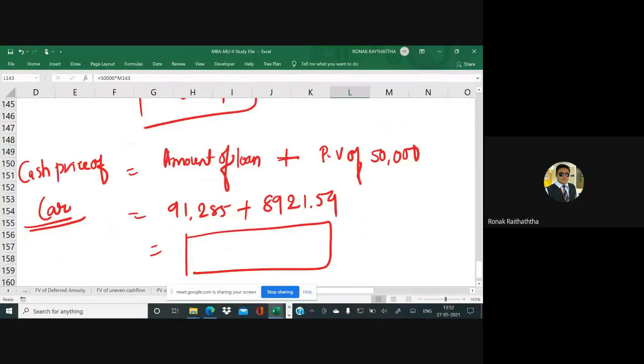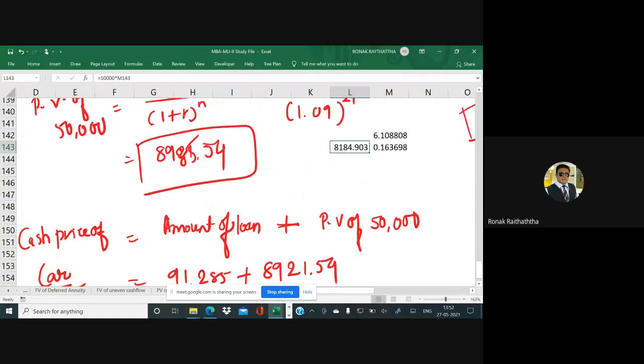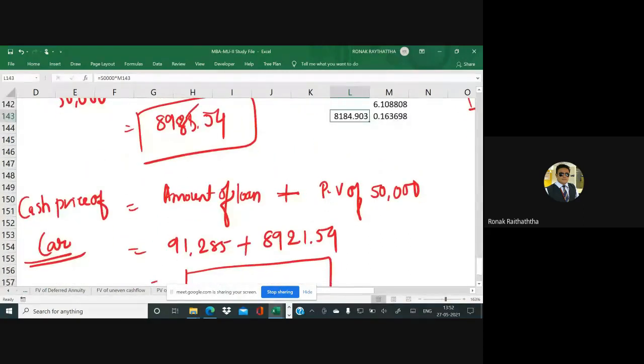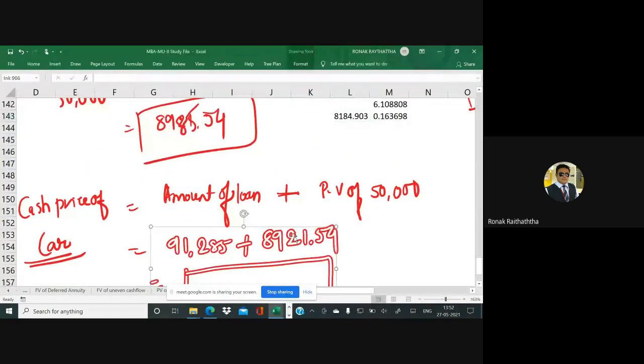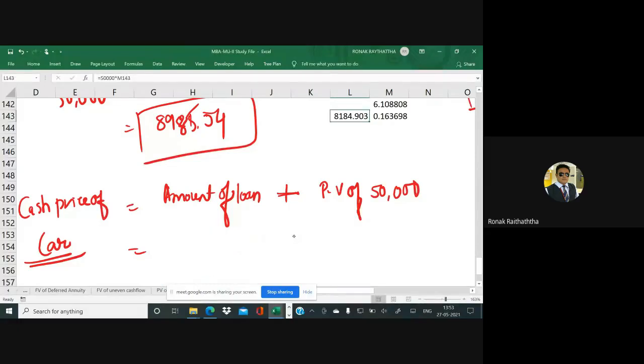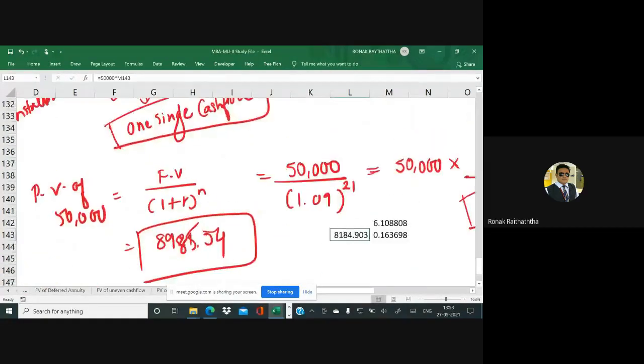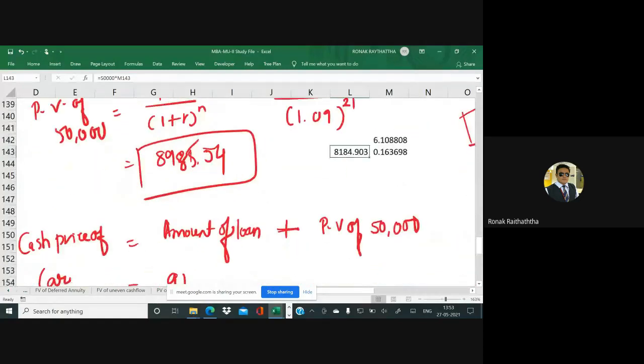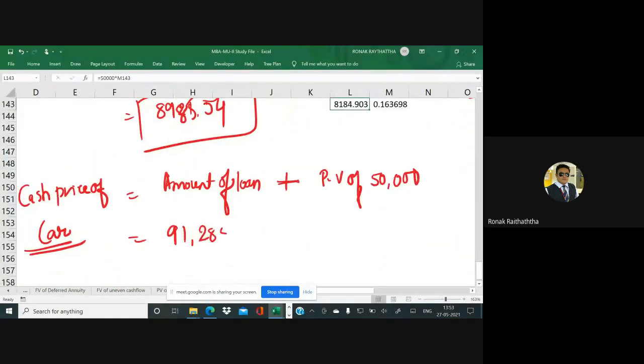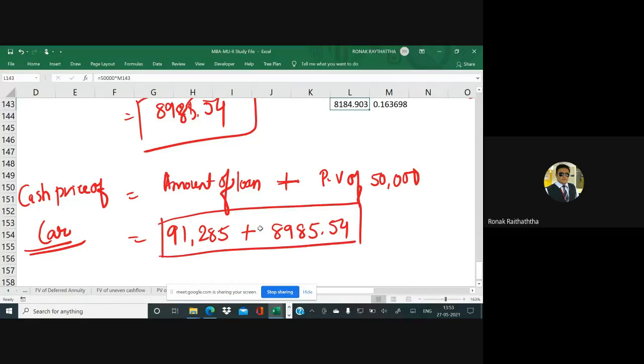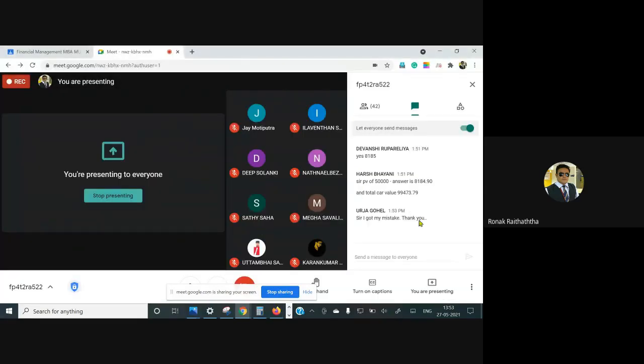91285 plus 8985.54. I'm just deleting that. 91285 plus 8985.54. This total will be your cash price of the car. May I move ahead, please? Okay, Urja, thank you so much.